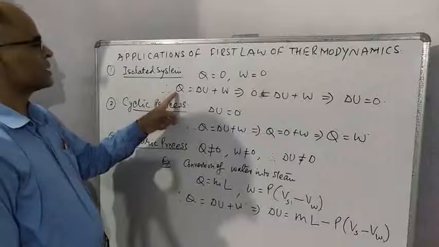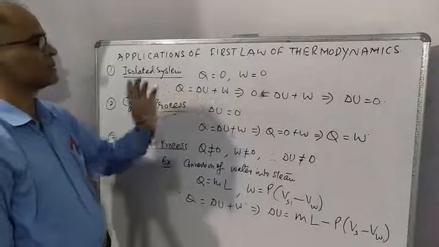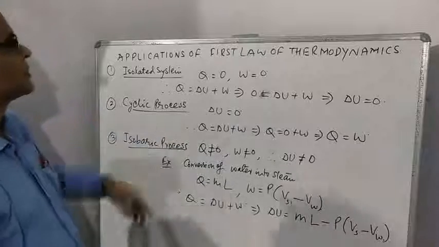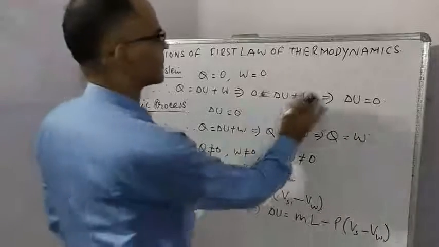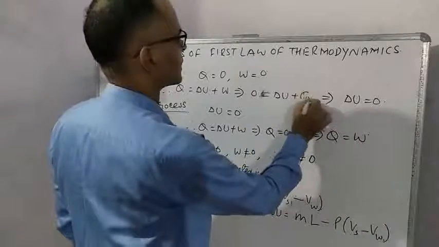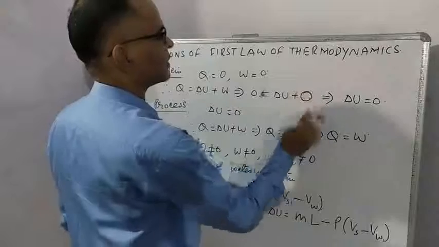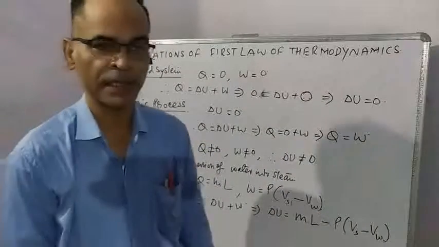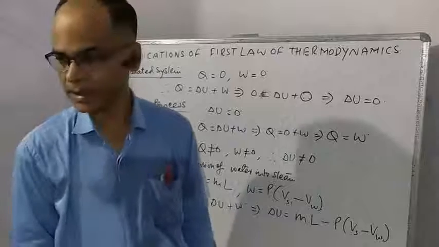The first law of thermodynamics is Q is equal to delta U plus W. Q is 0, W is equal to 0. Therefore, delta U is equal to 0. It means there is no change in internal energy in an isolated system.